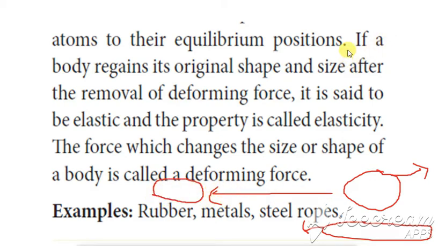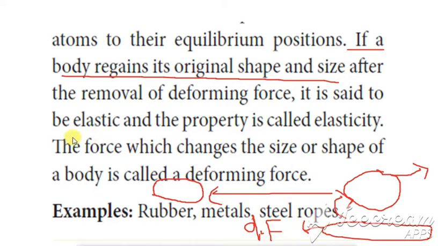So if a body regains its original shape and size, it comes back to the original position when the deforming force is removed. That is called elastic, and the property is called elasticity.